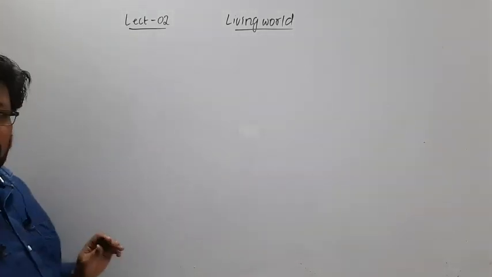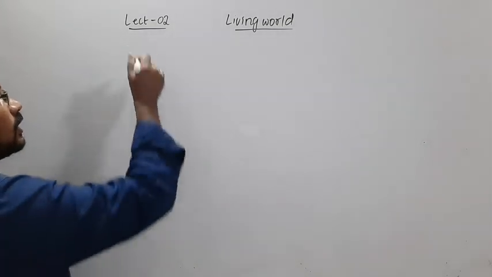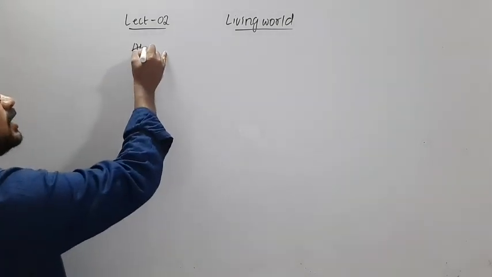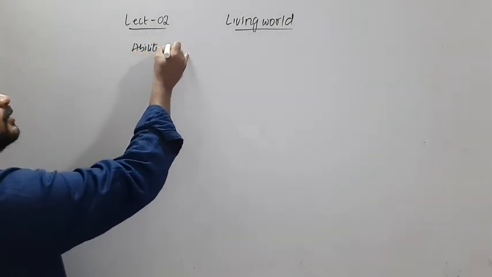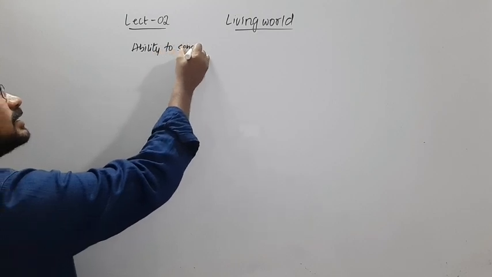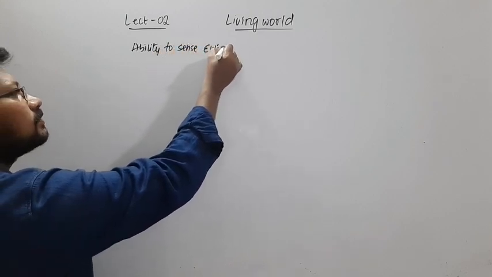The next characteristic feature of living organisms is the ability to sense environment.